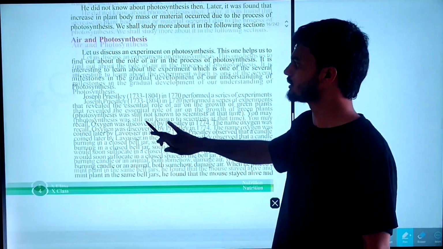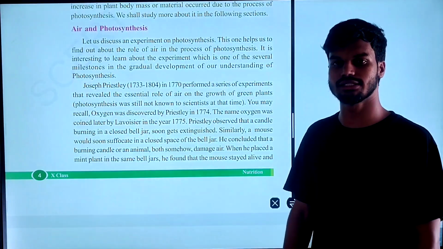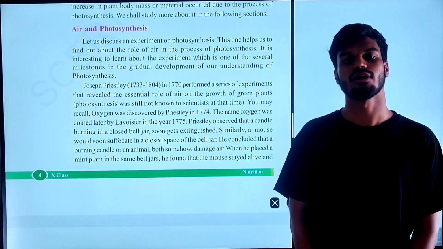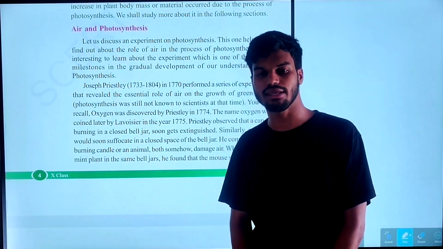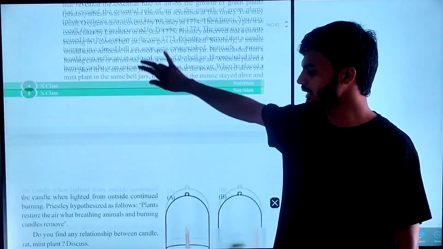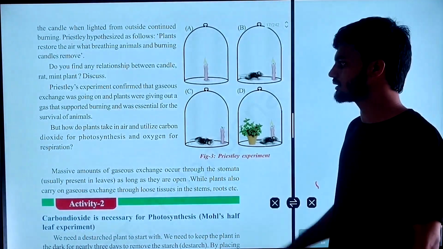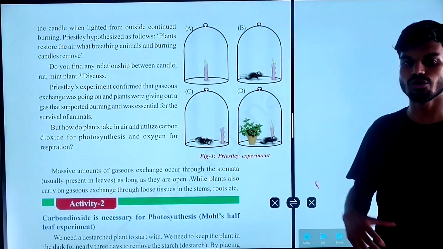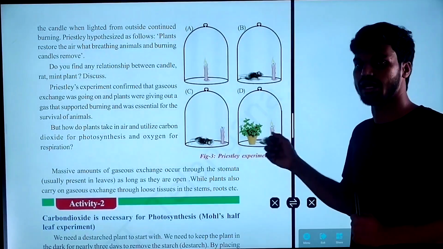Air and photosynthesis. The scientist Joseph Priestley, in the 18th century, found that plants are also giving some amount of oxygen. With an experiment, he showed that plants provide some amount of oxygen. This is the Bell jar experiment. In this experiment, he took a candle, a mouse, and a mint plant.